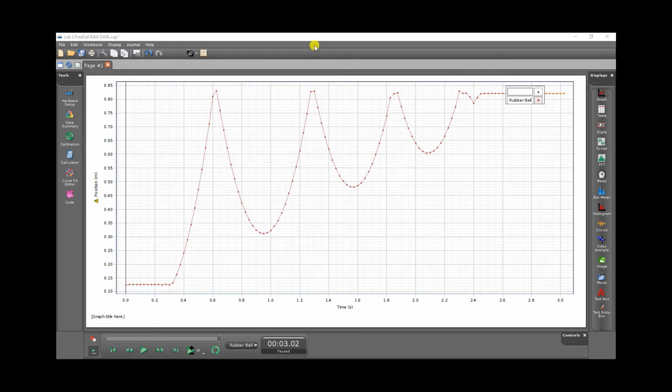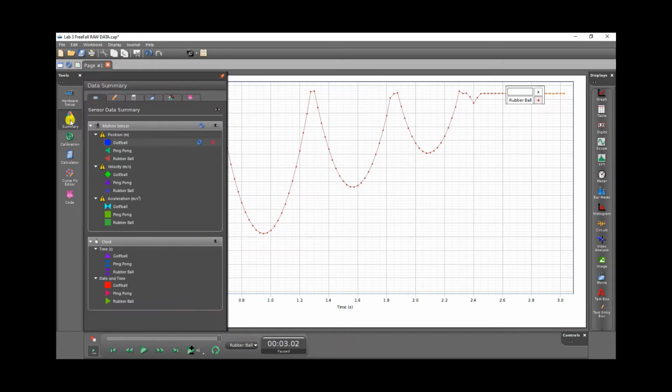So this is the Capstone data file that you will be provided with. And notice here that I have a rubber ball. I don't have run 1, 2, 3. By the way, you can rename them from here. Click on data summary. And in the previous experiment we had run 1, run 2, run 3, which was slow, medium, and fast motion.